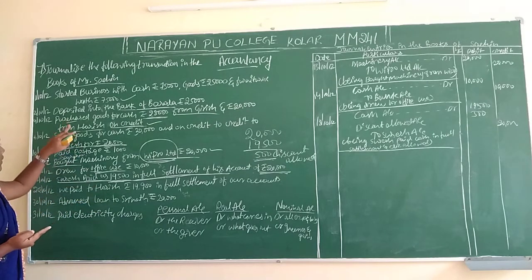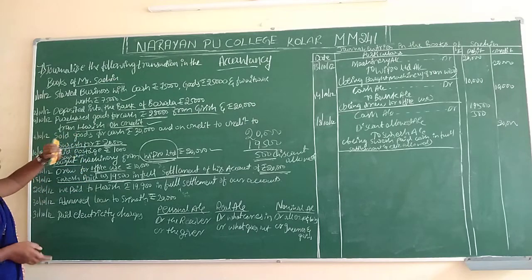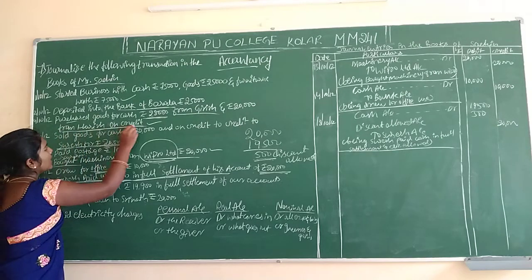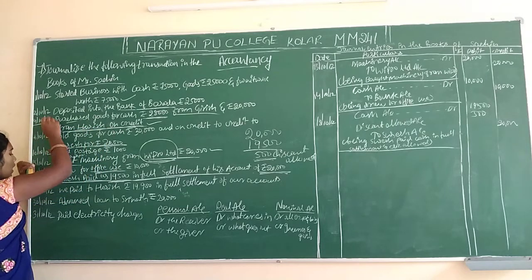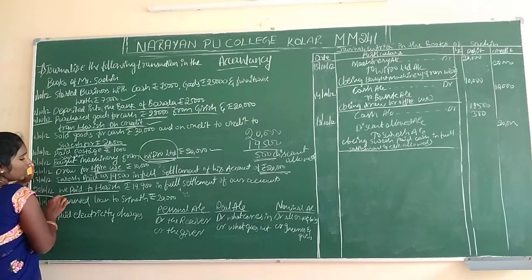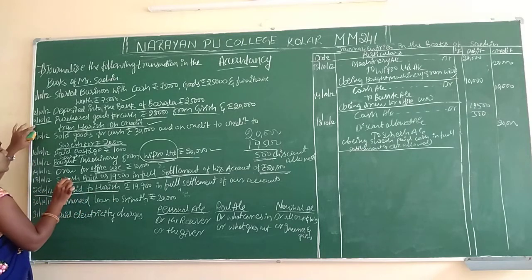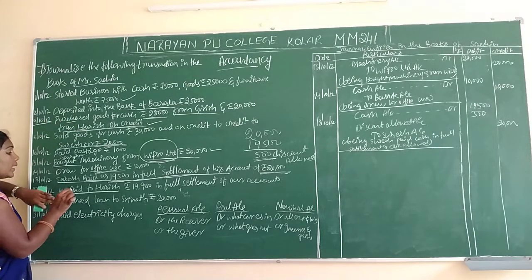See here, he purchased on credit on 4/10/2012 and after the 22nd he paid the money. For example, we purchased from Arish and we paid to Arish.